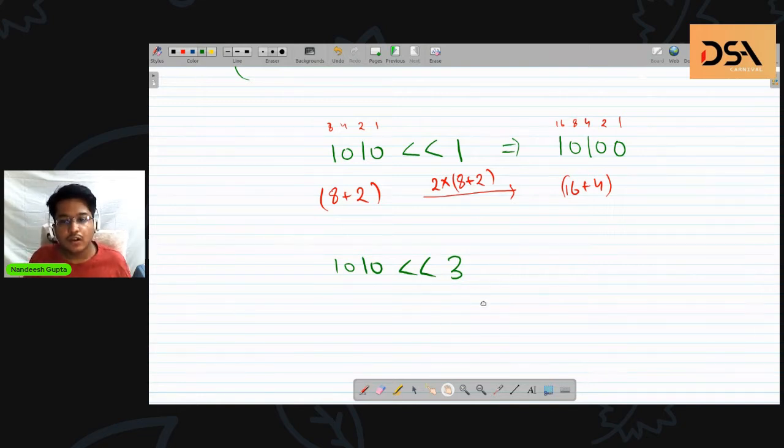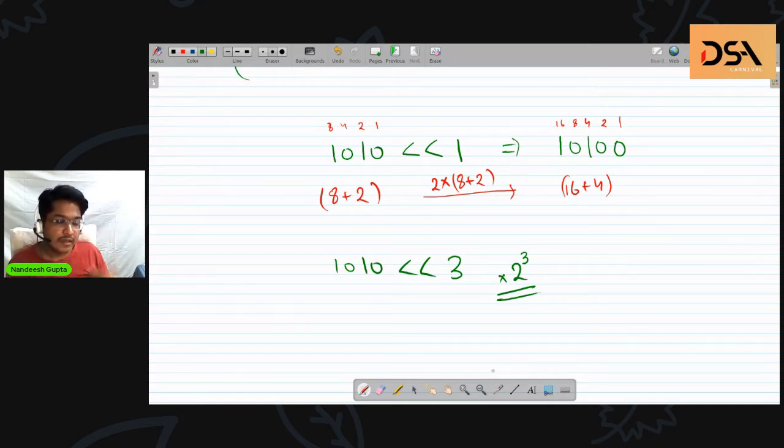So as Rajat mentioned, and maybe Shakti Raj Sin also said, yeah, multiplied by 2 raised to power n. So in another case when the number is not 1, we are just multiplying the number by 2 raised to power 3. So this is the mathematical implication or intuition of these left shift and right shift operators.